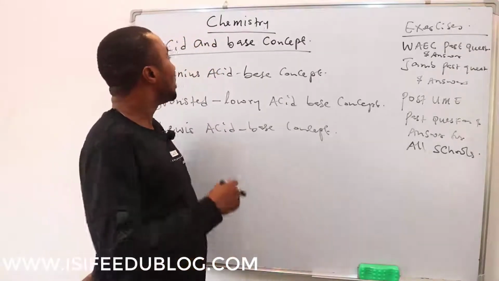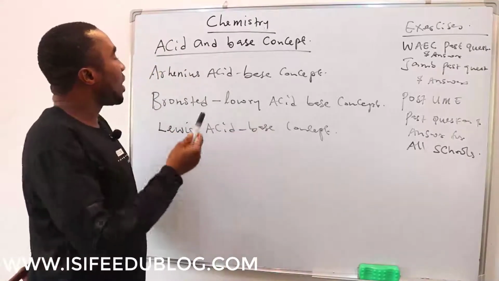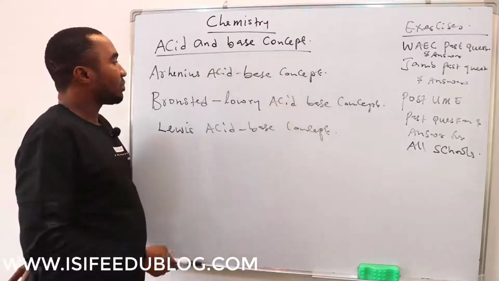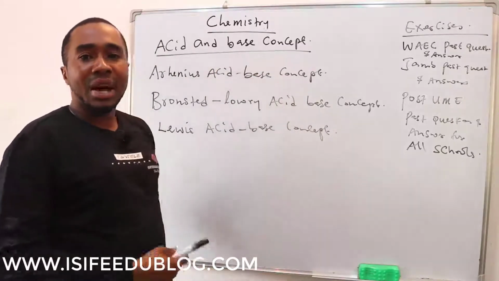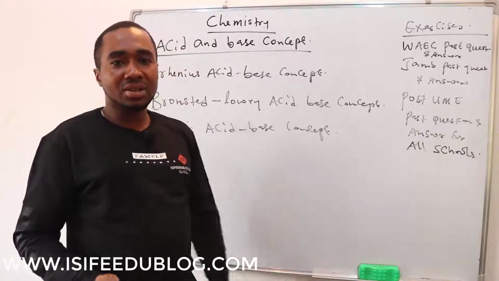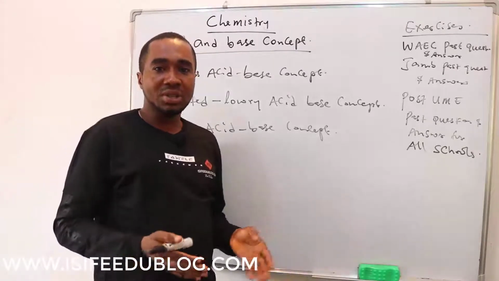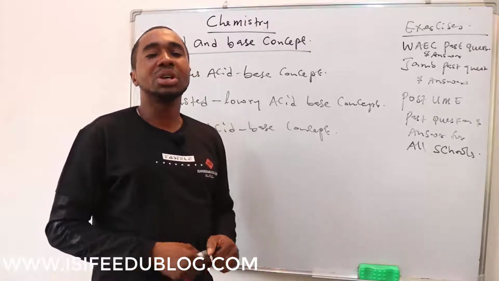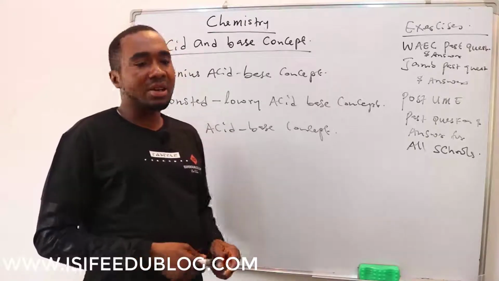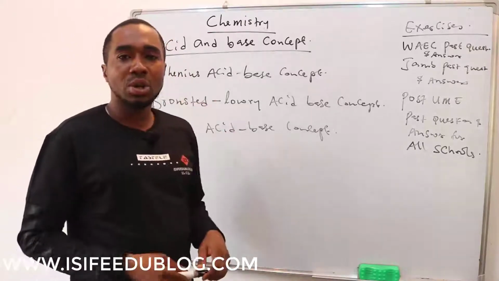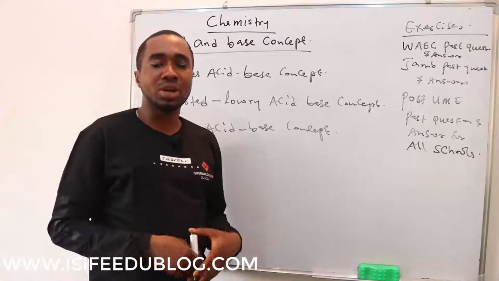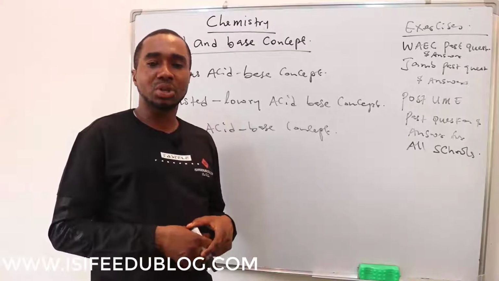So we will center our discussion now on the acid and base concept. Over time, people have been finding various ways to define acid and base, and everybody is just saying what they think an acid can be as well as a base. But the first person to define acid is called Arrhenius, and we coined his own concept as the Arrhenius acid-base concept.